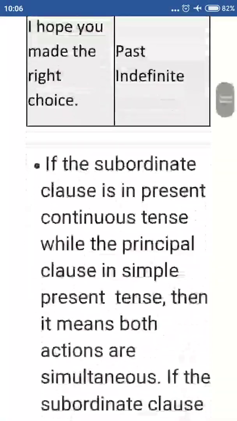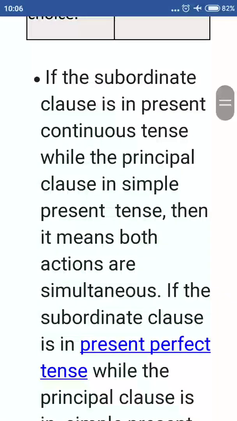Number one, if the subordinate clause expresses a scientific fact, as: the teacher told us that oil floats on water.